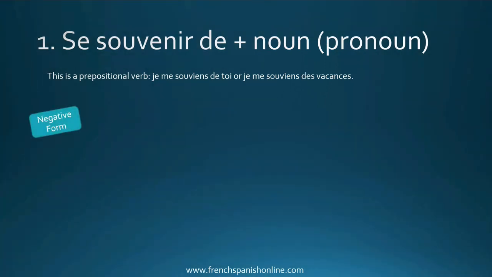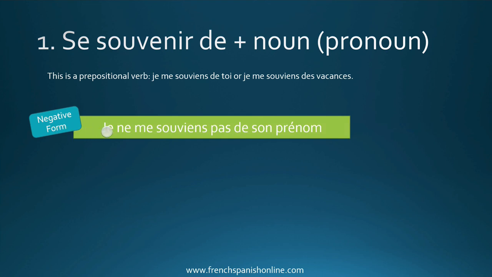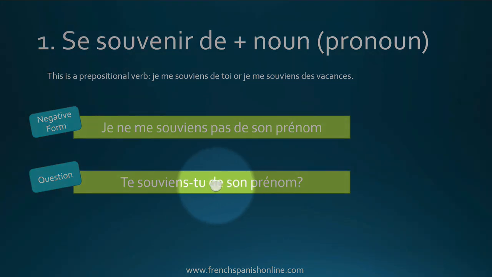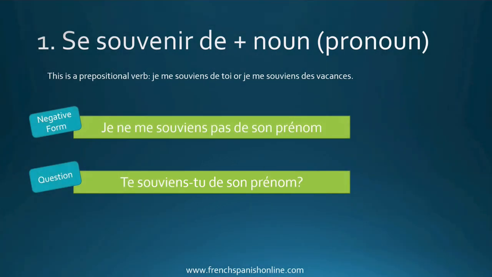Let's take some examples about a negative form. We say je ne me souviens pas de son prénom. I don't remember his first name. Je ne me souviens pas, again with the preposition de. Here, a question: Te souviens-tu de son prénom? Again, the preposition de here to build this verb se souvenir de.